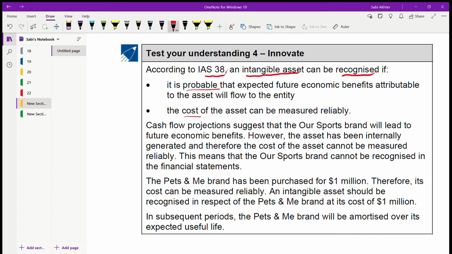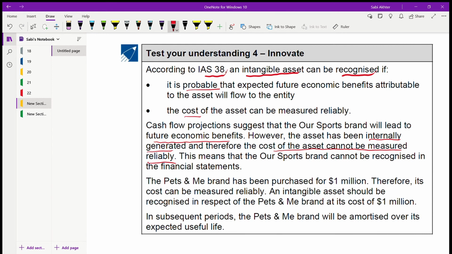Next, we are talking about the cash flow projections. It is suggested that the Our Sports brand will lead to future economic benefits. So there is a chance that they are going to have future economic benefits. However, the asset has been internally generated, and therefore the cost of the asset cannot be measured reliably.